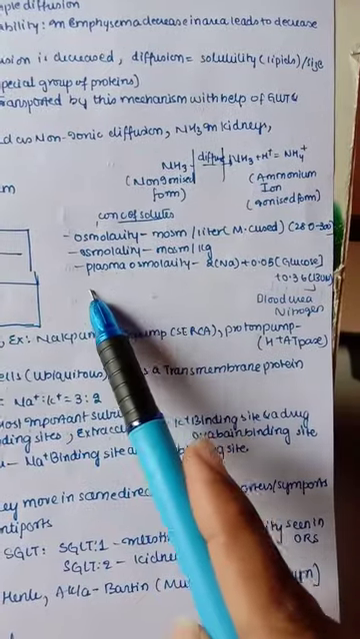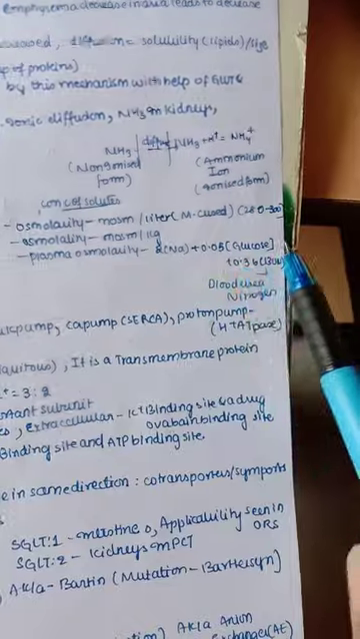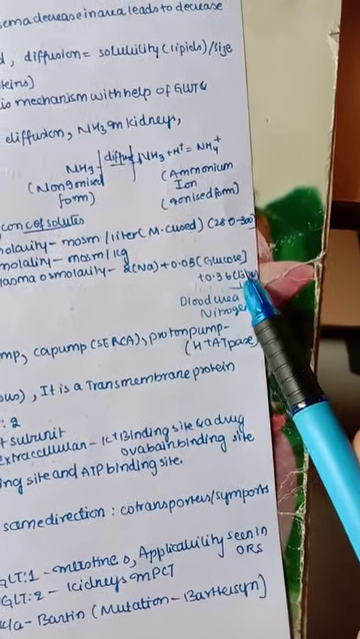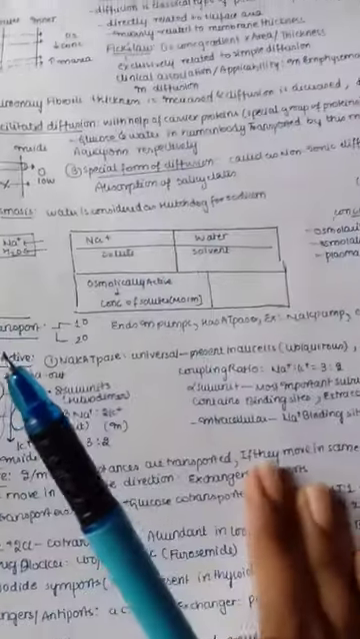And plasma osmolarity is 2 into sodium plus 0.05 of glucose plus 0.36 into BUN. Here BUN means blood urea nitrogen. So when these sums are given, we can easily use this formula.